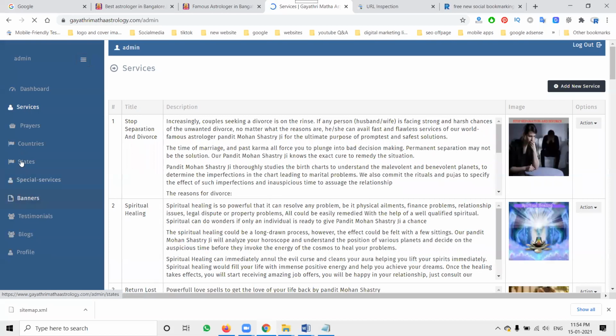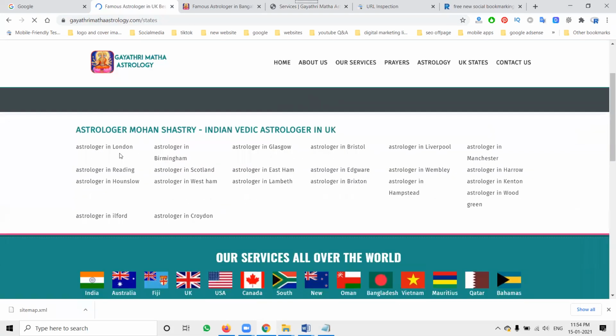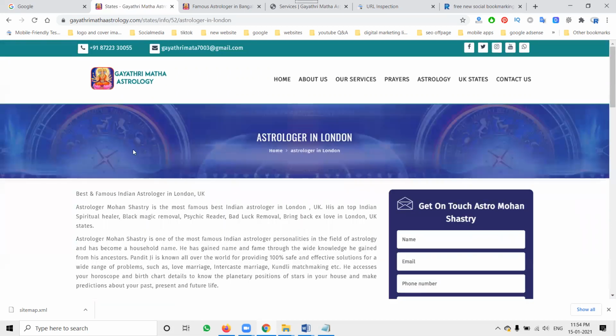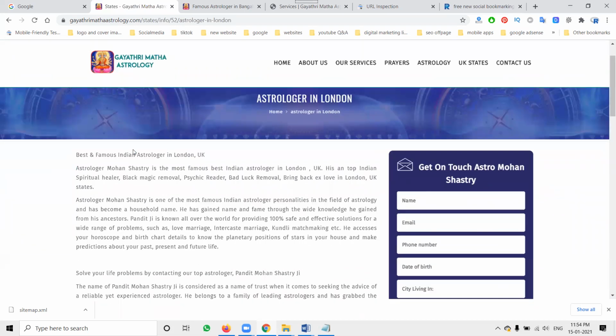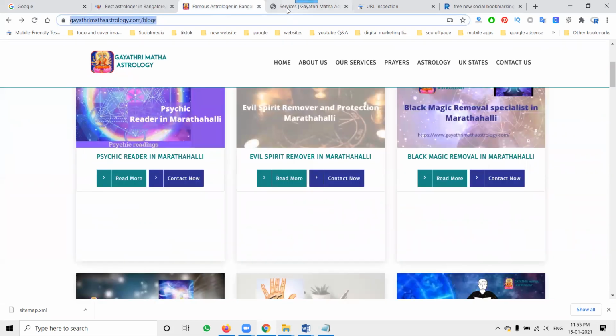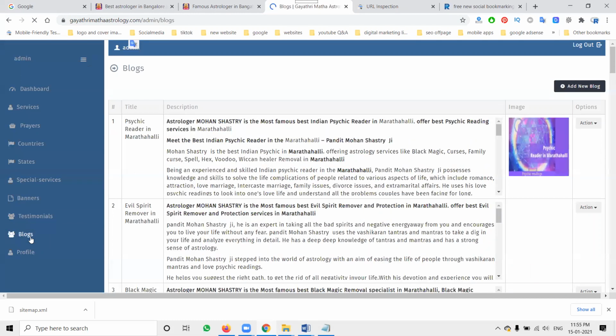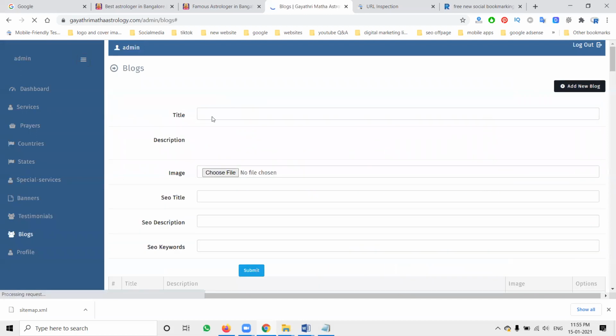This is the admin panel. Here I have to promote for UK states. Each and every state I'm promoting, and for each state I'm writing different kinds of keywords. All these states will be promoted. Same like that, I have to promote my places in this. I have to create one blog option. Why am I creating a blog? I have to create the structure for the particular place.